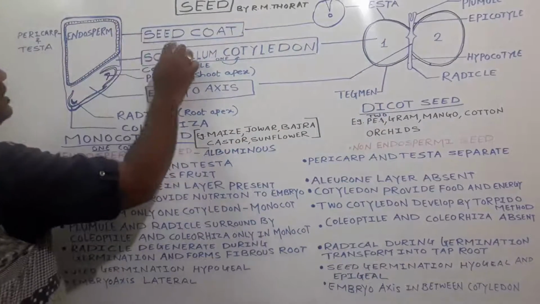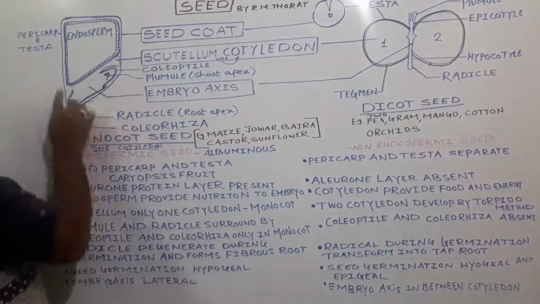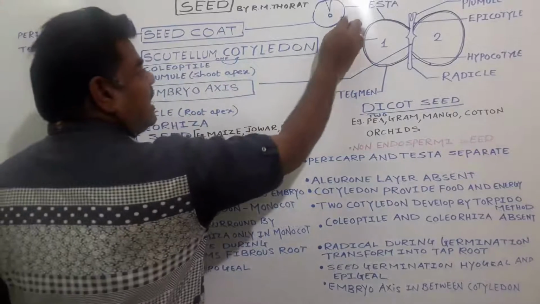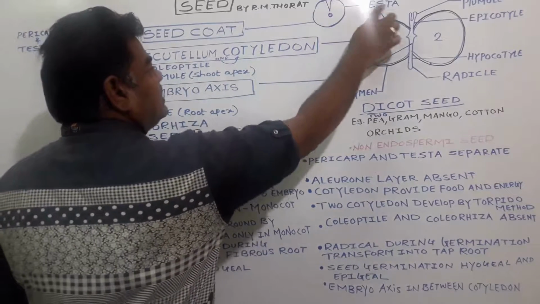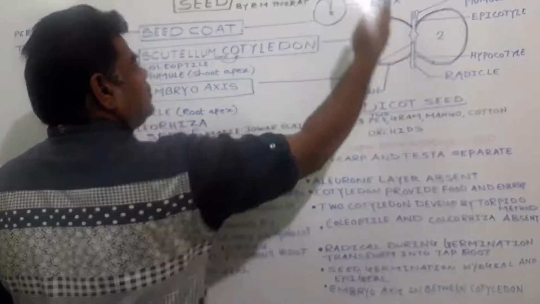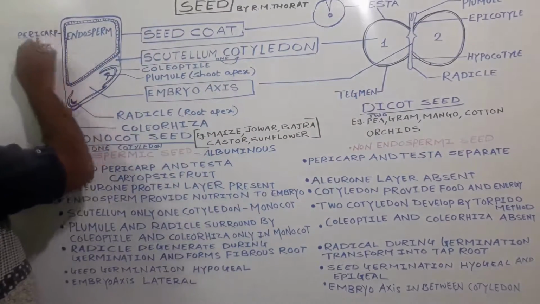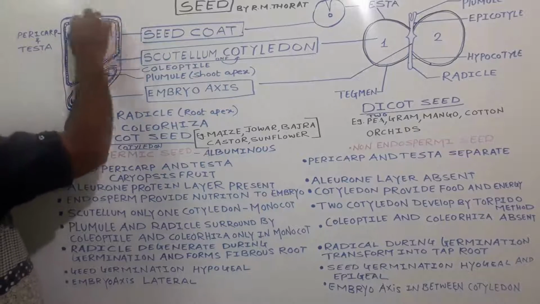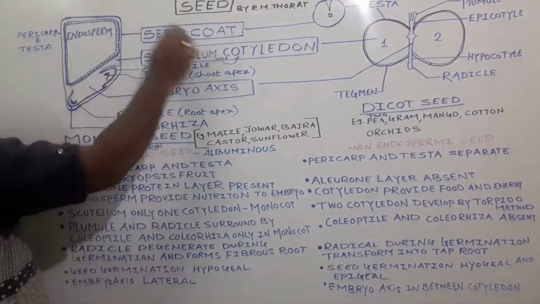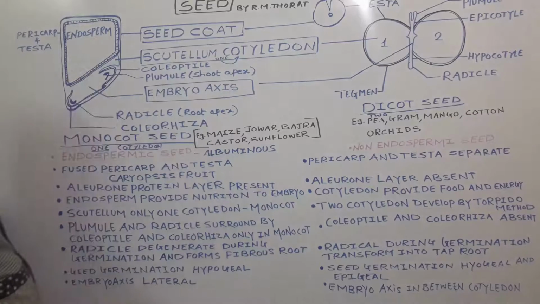This one is the seed coat in case of monocot, and in case of dicot, the seed coat we call a testa. It is free from epicarp, mesocarp and endocarp. But in case of monocot, the epicarp, mesocarp and endocarp, that is the pericarp, and the testa get fused and form the seed coat. Means this one is the fruit, completely fruit.